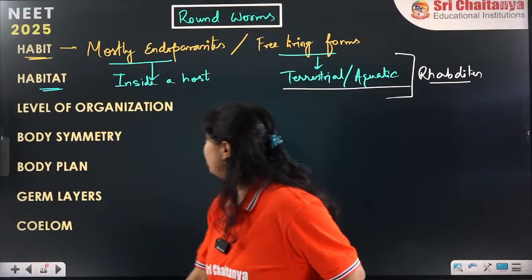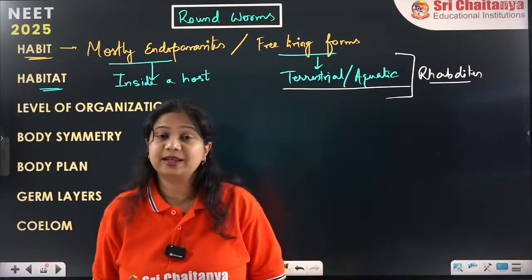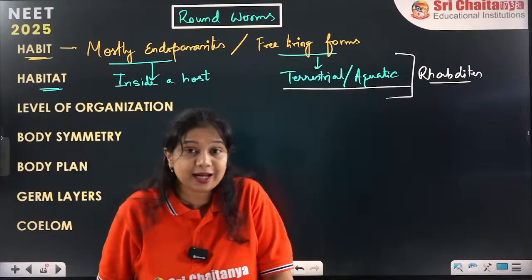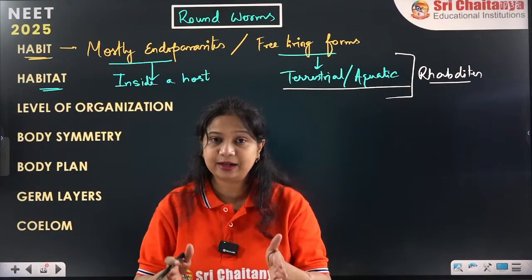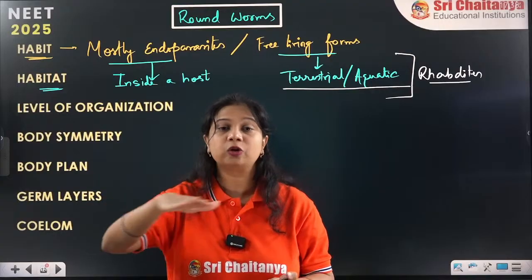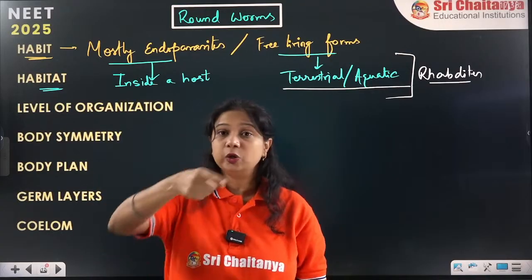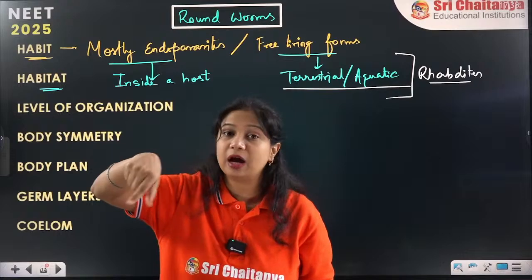Now roundworms, why are they called roundworms? They are called roundworms because they are cylindrical, and if you cut it into cross section, if you cut it into half, you will see the outline to be round.